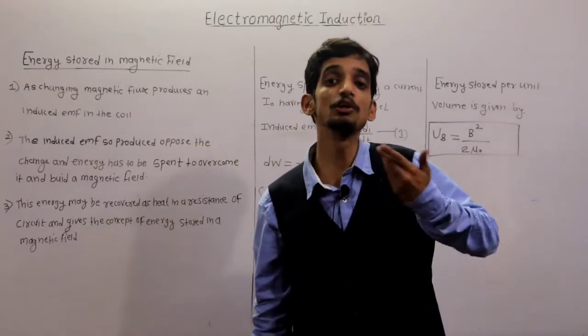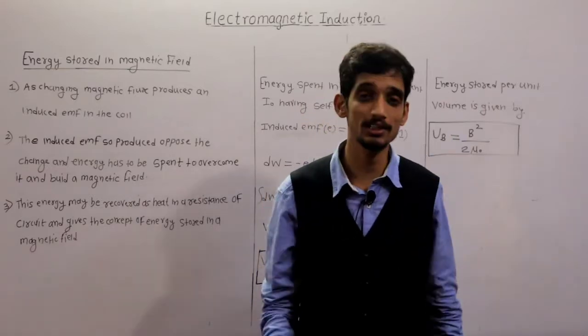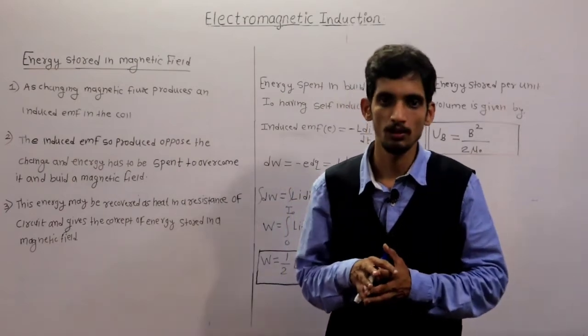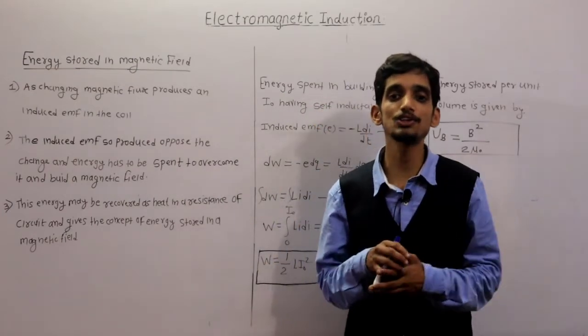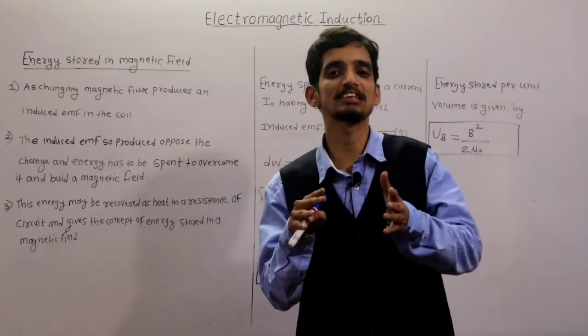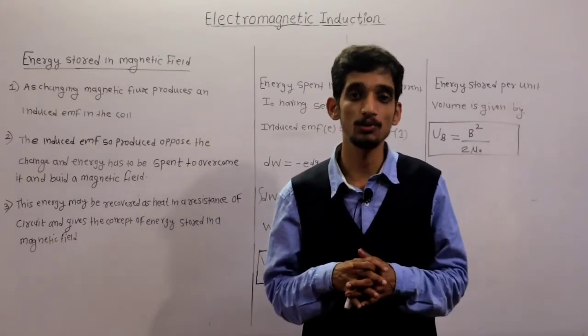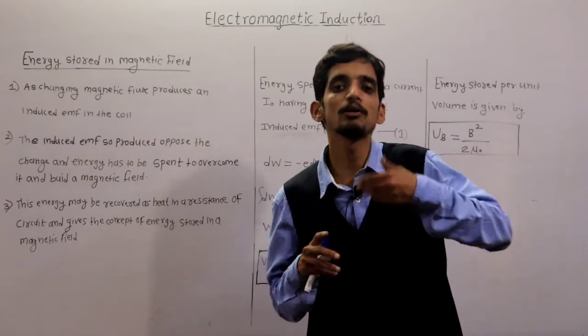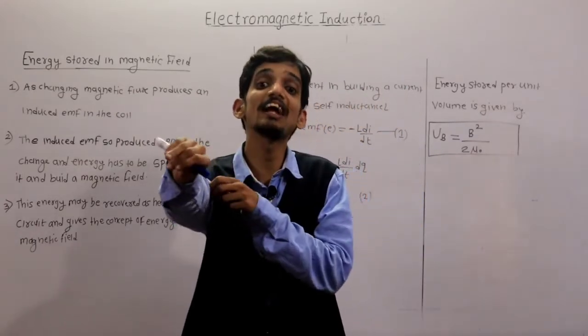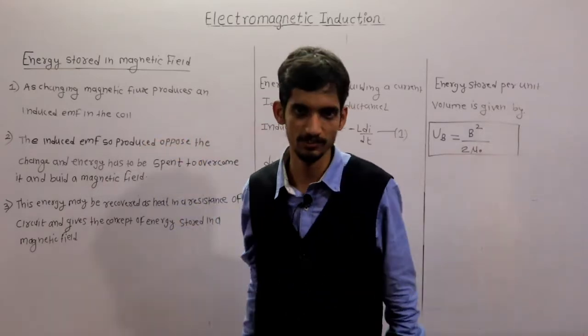The EMF induced in that coil itself is called self-induction or self-induced EMF. The induced EMF opposes the increasing current, and that phenomenon is self-inductance. Actually self-inductance is electrical inertia, which I already discussed.